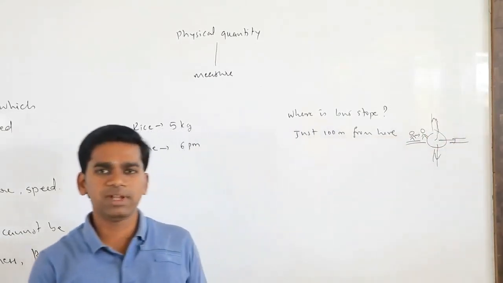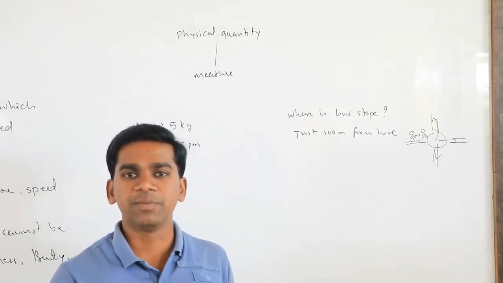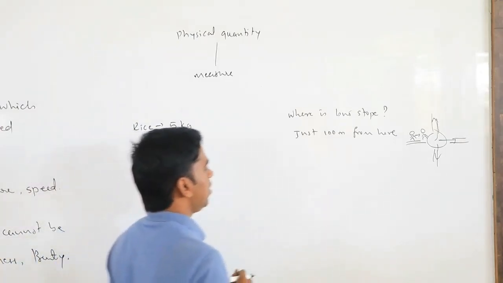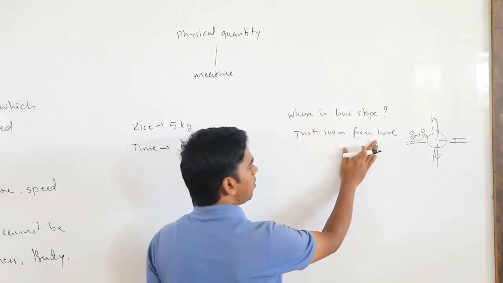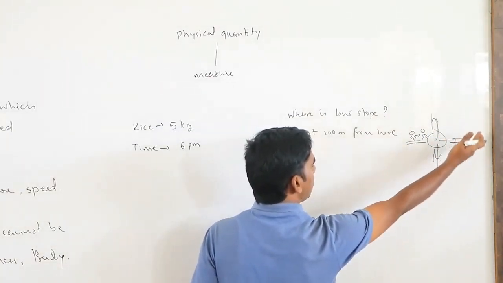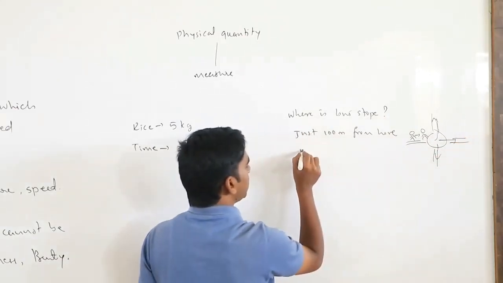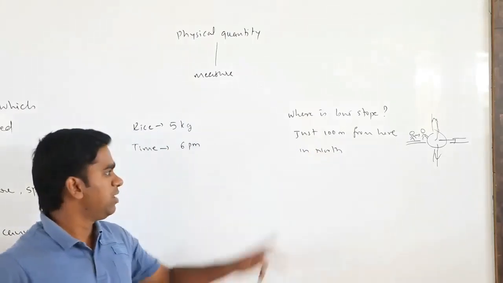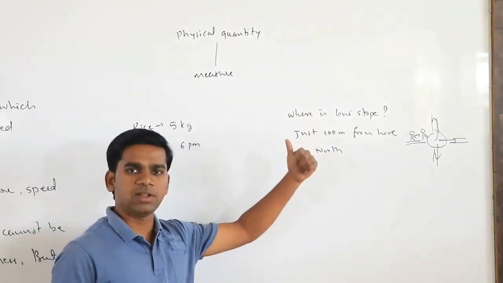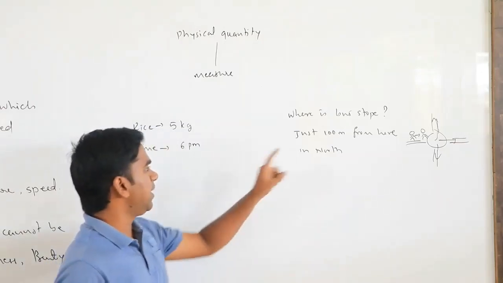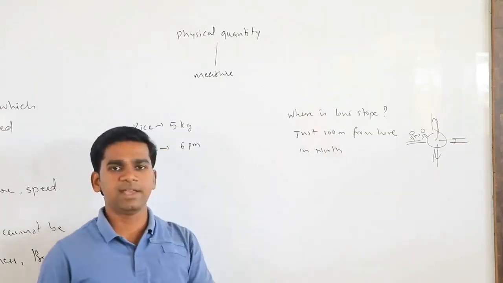So what is required here? Direction, or mentioning direction, is also required. So what you have to say? You have to say just 100 meter from here in the north direction, or in the south direction. Okay. So when you say 100 meter from here in north, then I will be okay. I will be happy. But if you simply say 100 meter, I will not be happy.